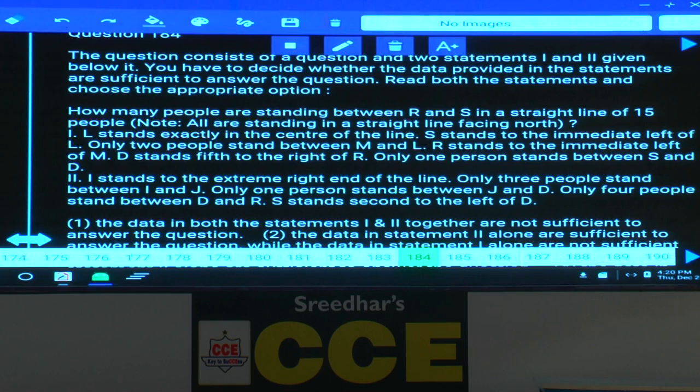How many people are standing between R and S in a straight line of 15 people?